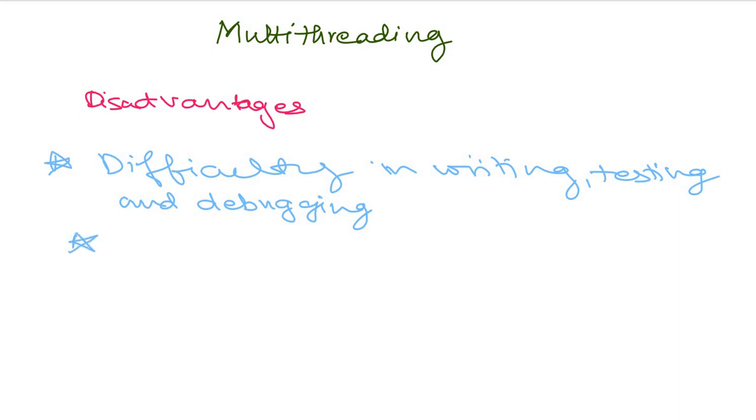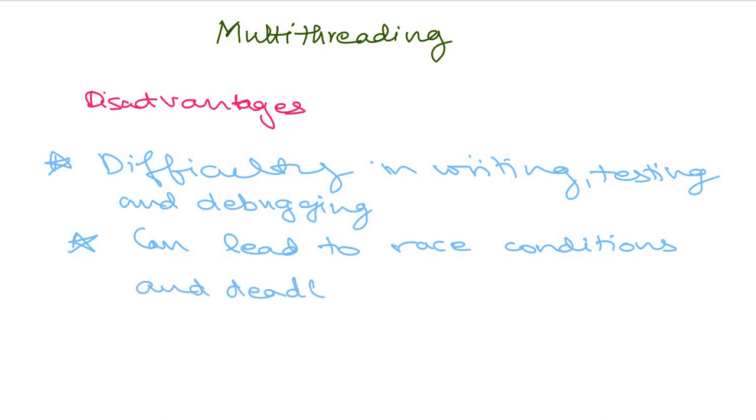Now the very important one, that is, it can lead to race conditions and deadlock. So we'll understand this with a better example, what I mean by race condition and deadlock. When we break things into threads, we can face race condition or deadlock as well. So let's understand what it is. Firstly, let us see about race condition.